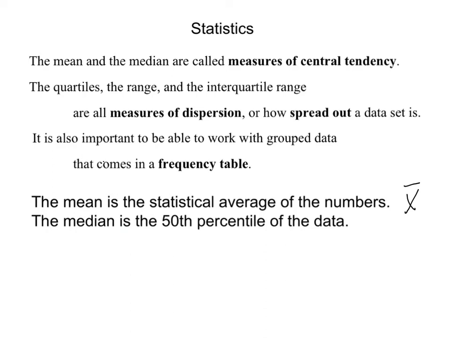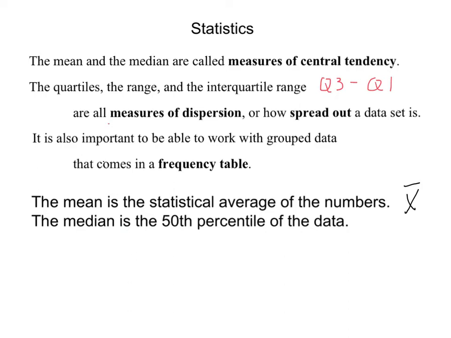Up here, what you can see is the quartiles, and quartiles is exactly what it sounds like. If we split the data into fourths or quarters, we would have a 25th percentile. The 50th percentile is specifically called the median. The 75th percentile is at the upper quarter, and then the interquartile range is the difference of the third quartile minus the first quartile, and you actually take the subtraction. The range is highest minus lowest, and again, you actually physically take the subtraction.